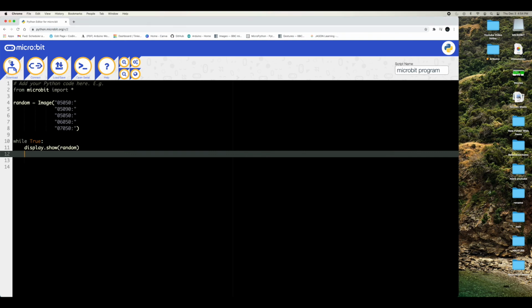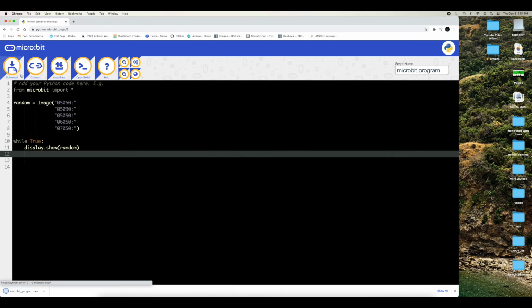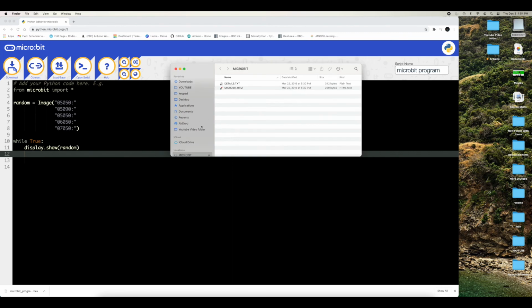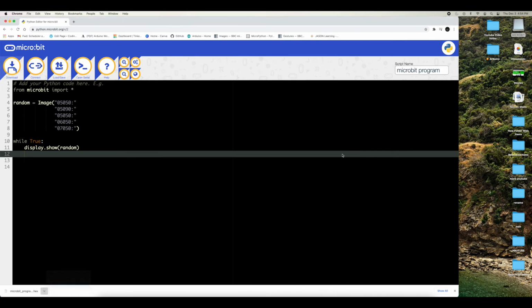First off, we need to download this code. So I'm downloading it here. On your desktop it should appear here if you're using Mac, or if you're using Windows, you know where to go. You go into your Finder or Files section, where you have your external hard drives and stuff like that, and you put it there. So that's the microbit.